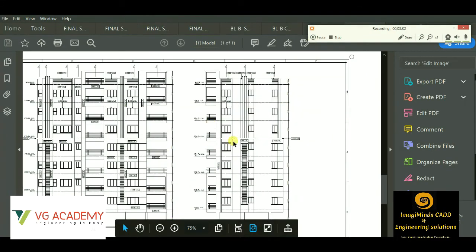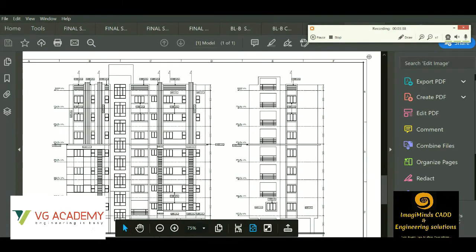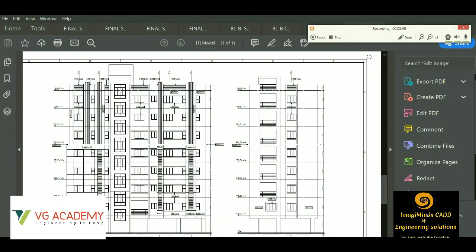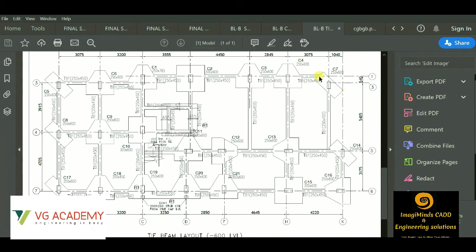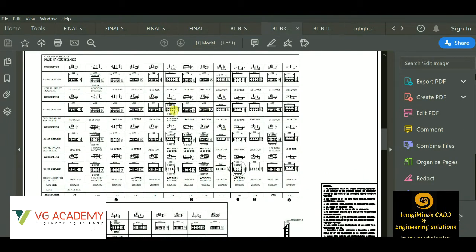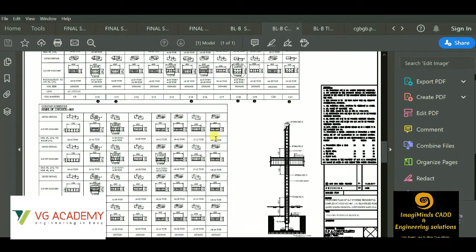These are the examples of elevations of multi-storied building. So this is another example of the same plan I had shown you earlier. This is the beam details along with the pipe cap details you can see, and a working drawing as well. Like these are the grids. So when there will be grids in a drawing and columns will be there, this is called a working drawing you can say. These are the examples of column schedules.